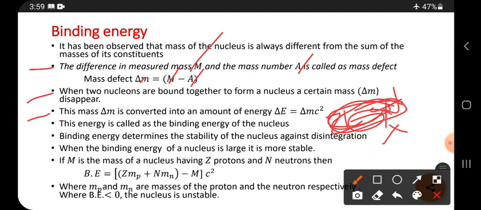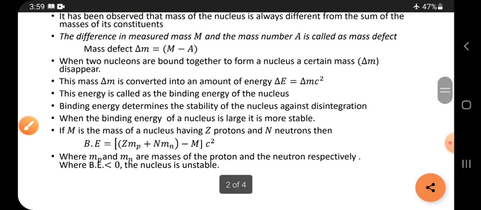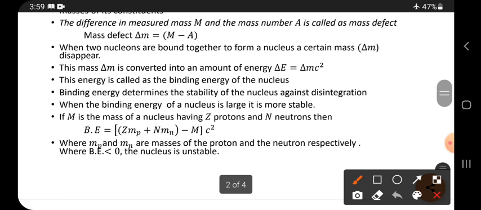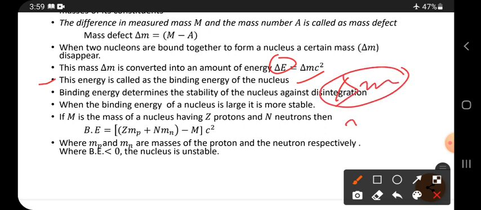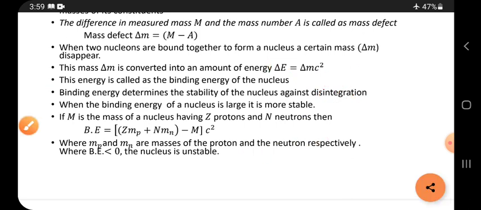So the disappeared mass is converted into energy. This energy is called the binding energy of the nucleus.